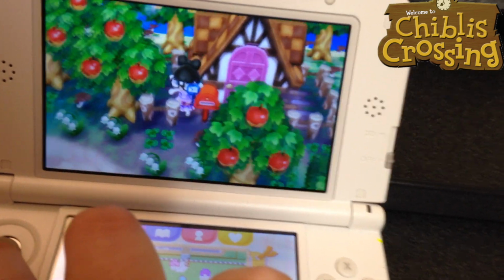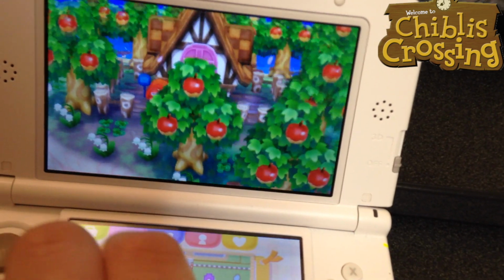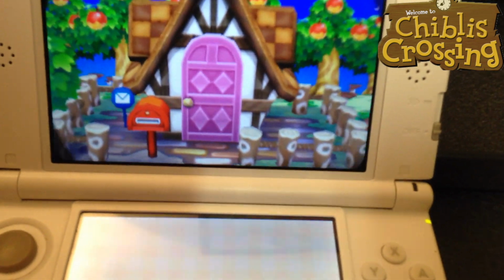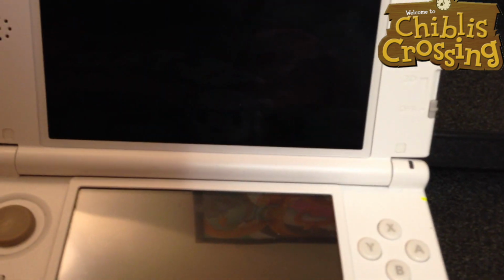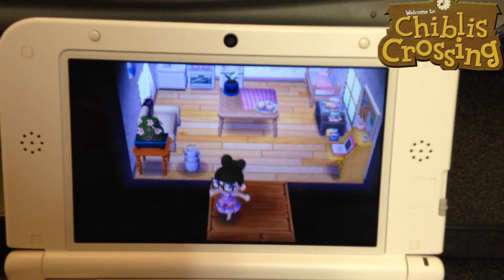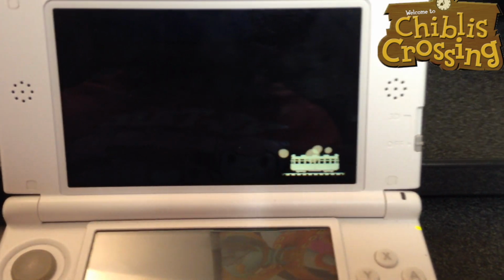Oh yeah, you can walk through it, by the way. Kind of creepy, but you're supposed to be able to do that. You've got to make sure you can go inside of it so that the door is not on top of anything strange. And we can go inside of it. Huzzah! Okay, so basically, now it's fine.